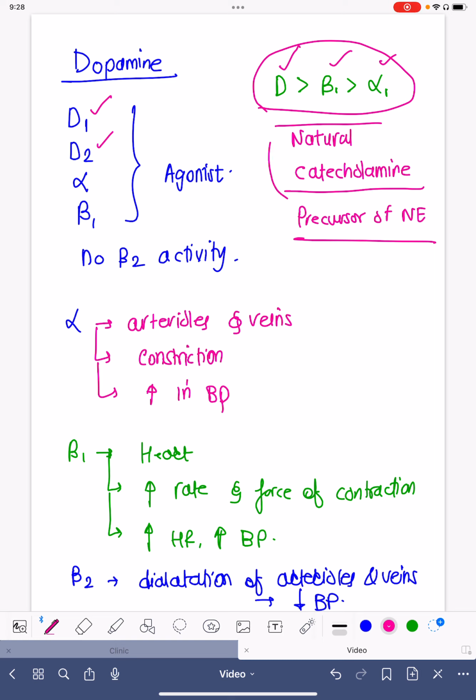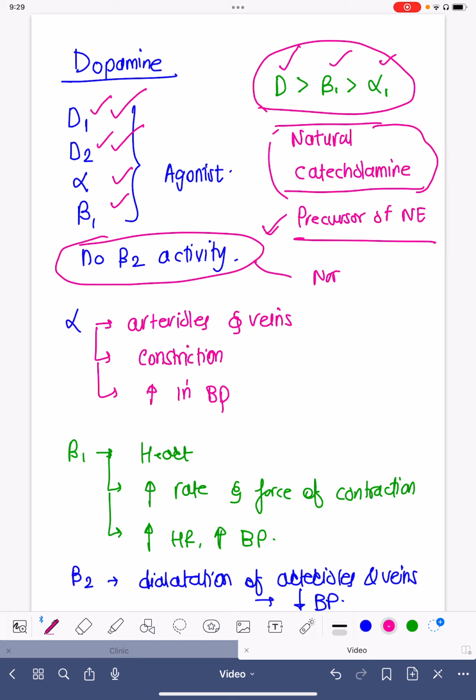So we must know that this is a natural catecholamine, whereas dopamine is a synthetic catecholamine, and this is the precursor of norepinephrine. So it has activity on dopamine D1, D2 receptor, beta 1, as well as alpha 1. And it has no beta 2 activity, just like noradrenaline. Noradrenaline also has no activity of beta 2.